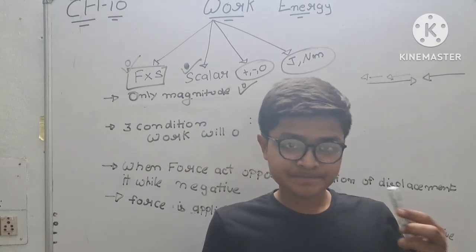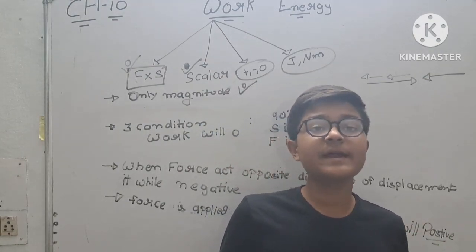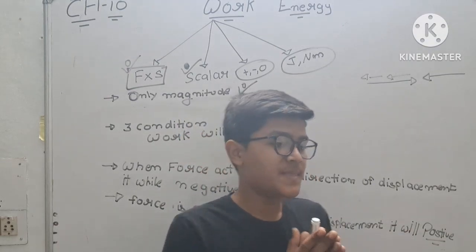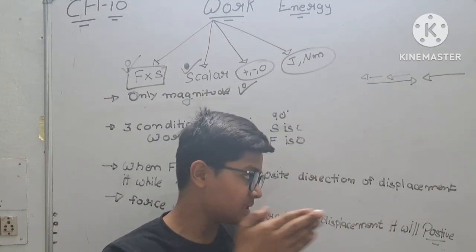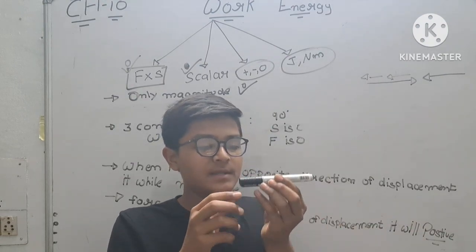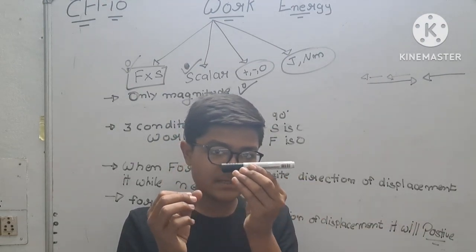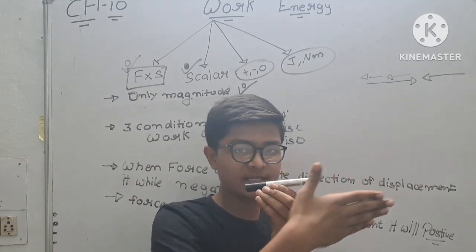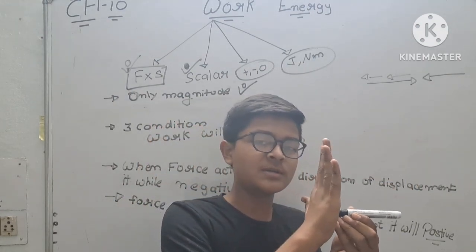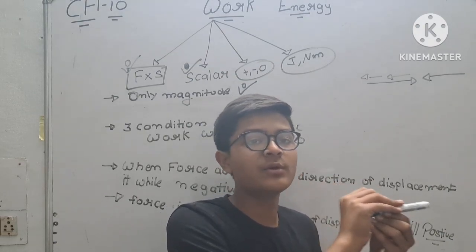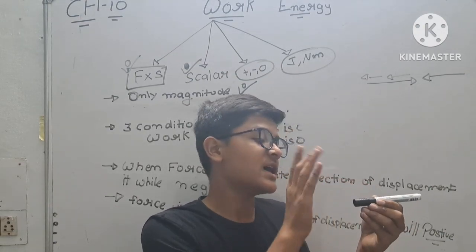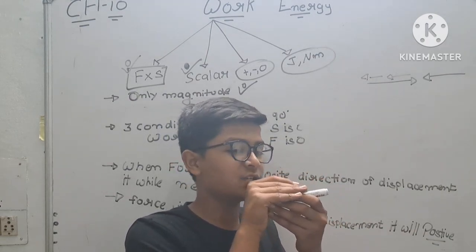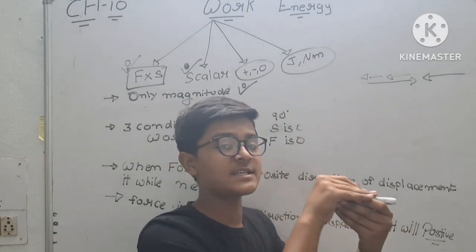While in the other case, the force is applied in the direction of displacement. See, this is a car, the car is moving and displacing in this direction, and I am pushing it, so I am doing work, and the work will be positive because I am pushing the car in the direction of its displacement.